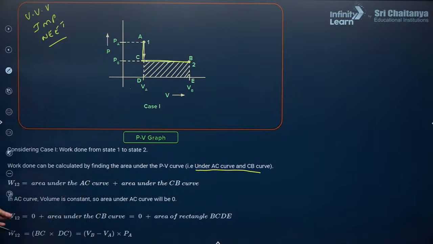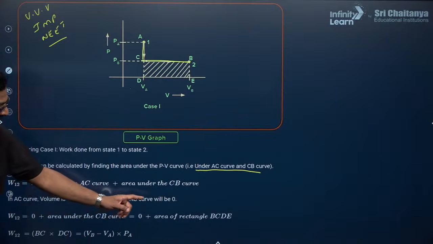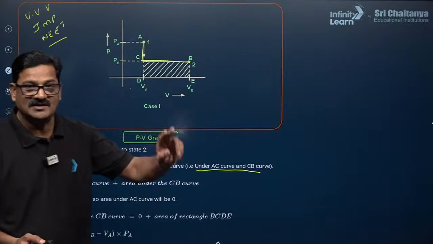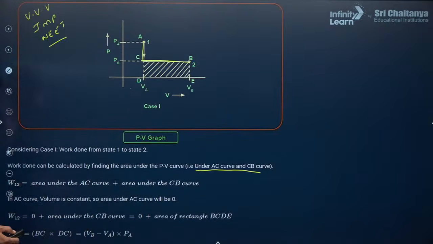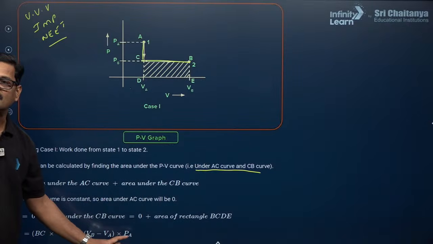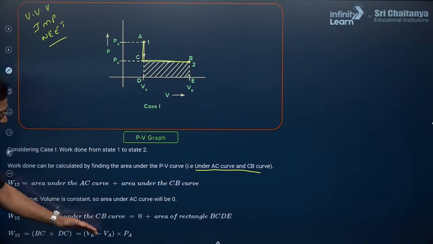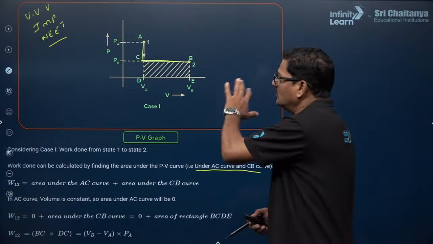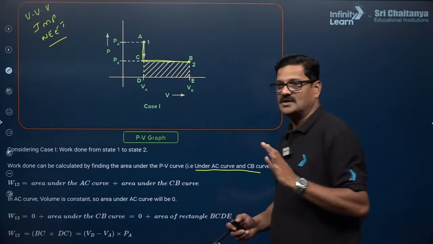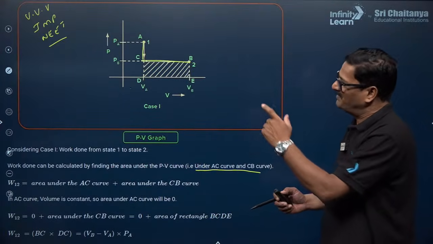Area under AC is 0, and area under CB is 0 plus the area under rectangle BCDE. By taking this, you can say BC into DC is going to be (V2 minus VA) into external pressure PA. Based on that, you can do it directly. Are you getting it or not? Clear? If you can handle this kind of graph questions, you can do your best.